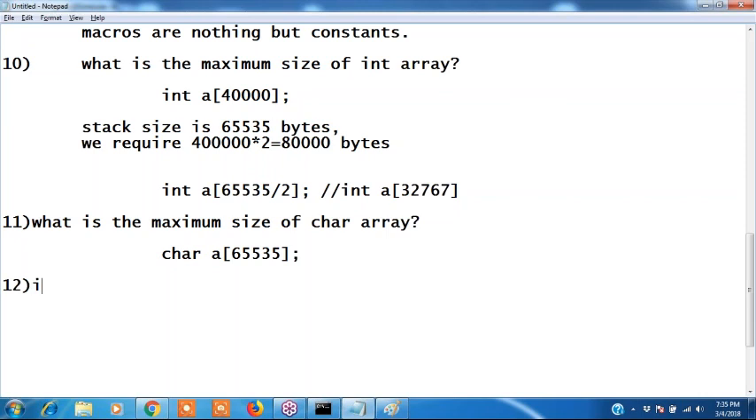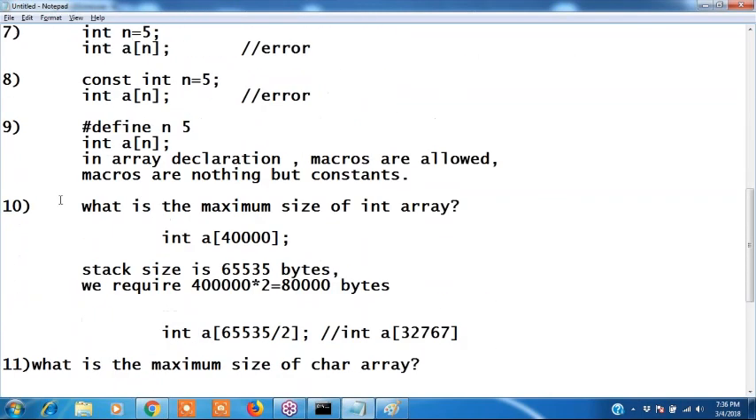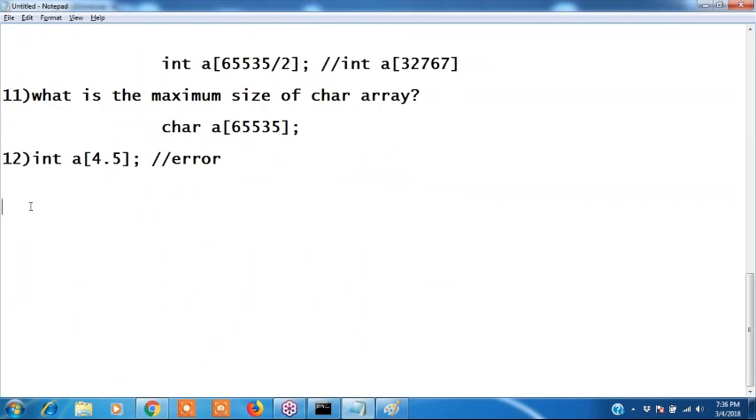Now, can I declare int of 4.5 elements? I want to declare 4.5 elements. Is it valid? We cannot declare 4.5 elements. This is an error. Okay, these are the different types of array declaration. Now array initializations we discuss. Write this: array initializations.